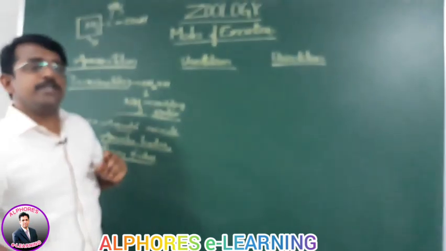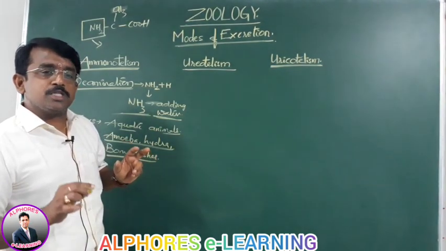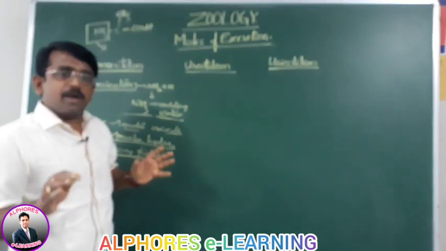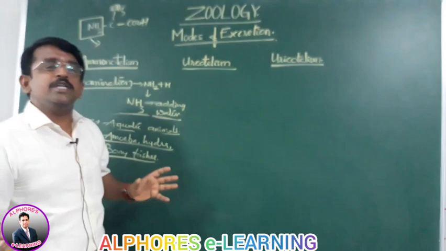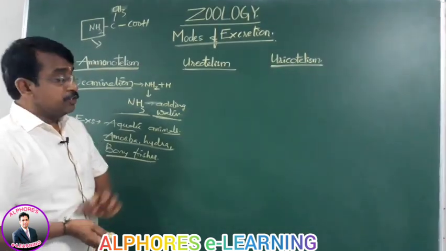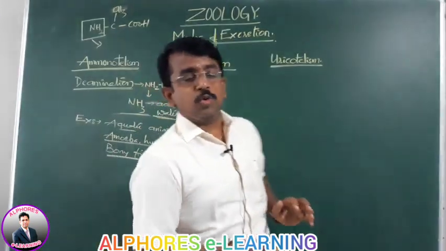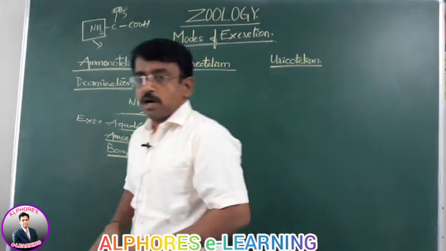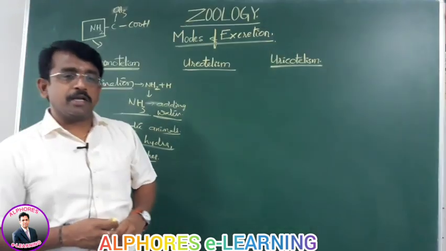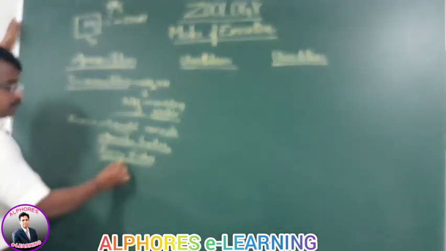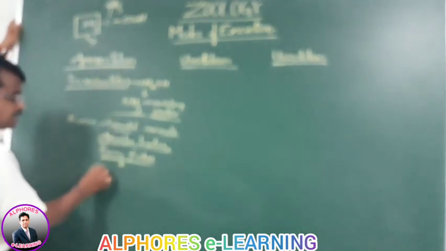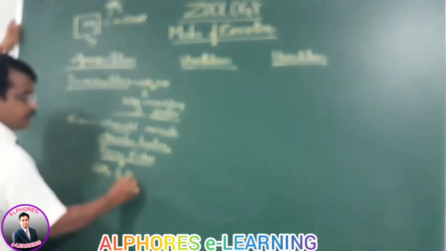As ammonia is highly toxic, it needs to be diluted. So aquatic animals do not have a problem. This nitrogenous waste ammonia is added by water and eliminated outside. Generally, this ammonia formation does not require any energy. Such animals are named ammonotelic. In the case of bony fishes, most of the ammonia is eliminated by means of the gills and body surface.